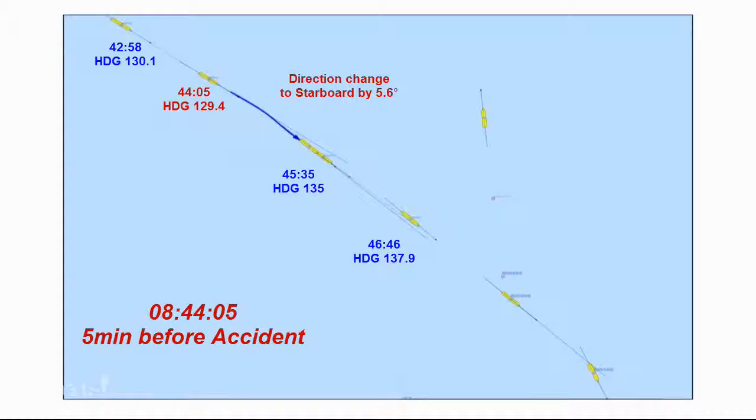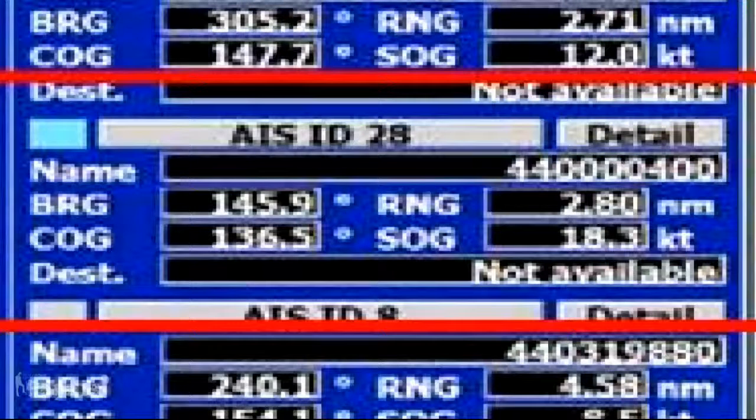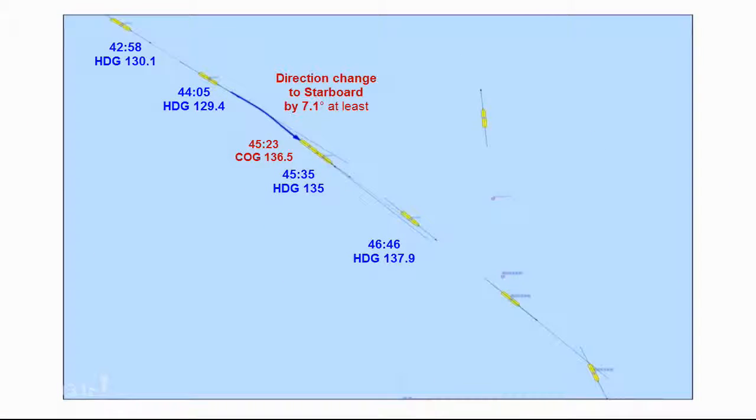A ship, the Daewoo Ferry, passed nearby Sewol Ferry and could know the COG of Sewol Ferry before and after the accident. This is the COG of Sewol Ferry recorded in Daewoo Ferry. The COG was 136.5 degrees as shown. I could obtain the COG data of Sewol Ferry from Daewoo Ferry's record, and express the real positions of Sewol Ferry based on two ships' information.